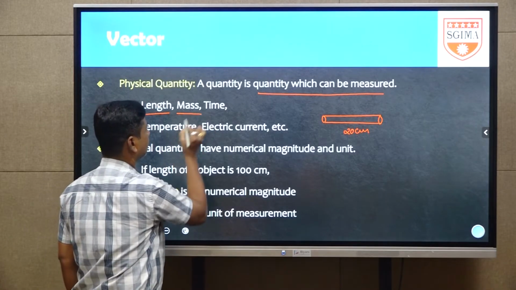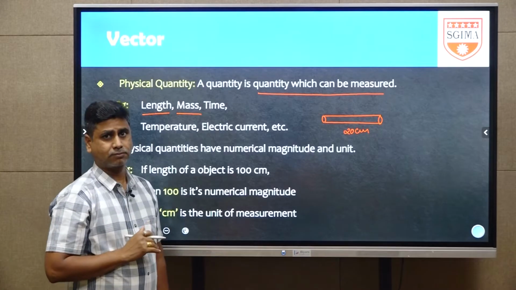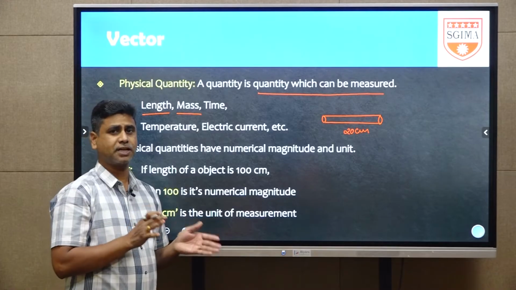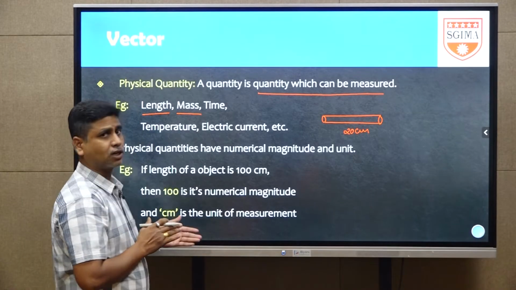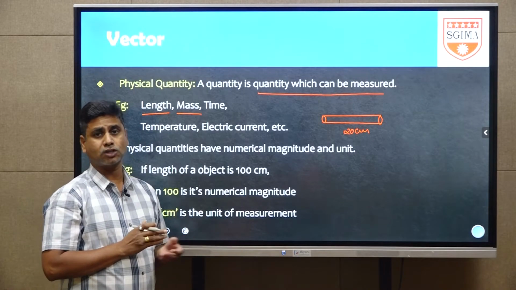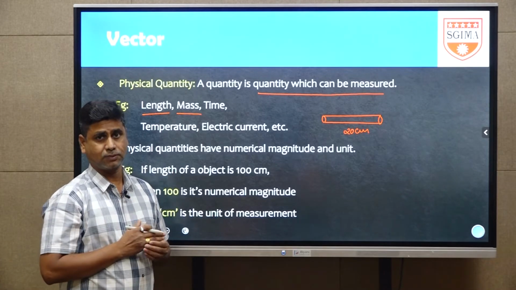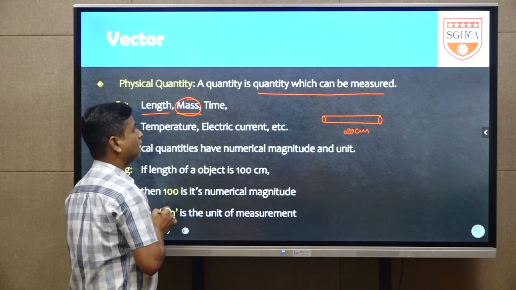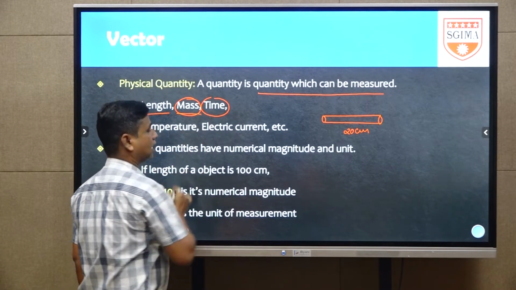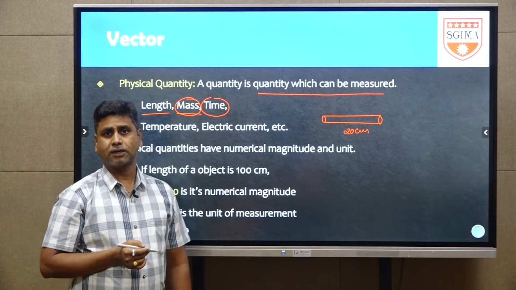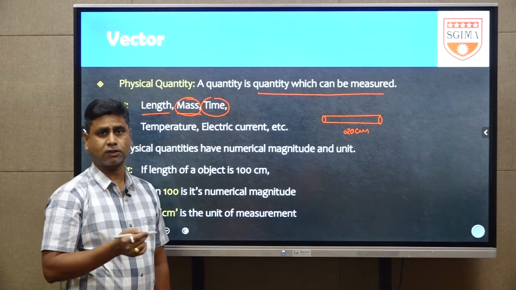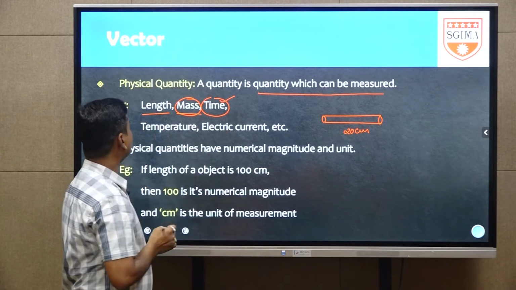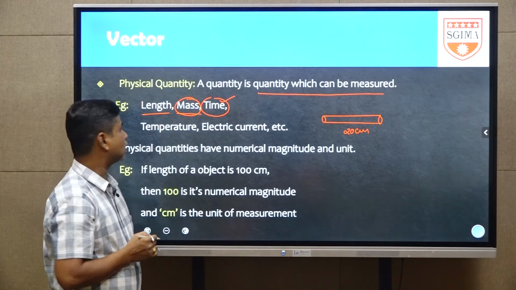Next, mass. You can measure mass. For example, the mass of a person, generally called weight, but when you stand on a weighing machine it gives 65 kg, which is mass only. That's why mass is a measurable quantity. Next is time. What is the time now? Generally 10:15, or 11 o'clock, or 12 o'clock. Time is also a measurable quantity. All these measurable quantities are called physical quantities.